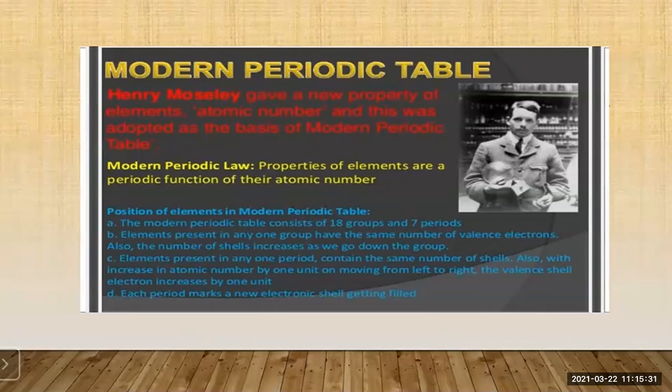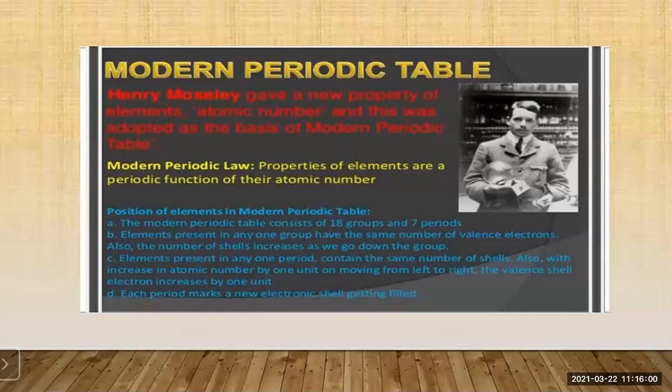So in the modern periodic table, the properties of elements are a periodic function of their atomic number. Here the elements are arranged in the increasing order of their atomic number, whereas in Mendeleev's periodic table, the elements are arranged according to their increasing atomic mass.